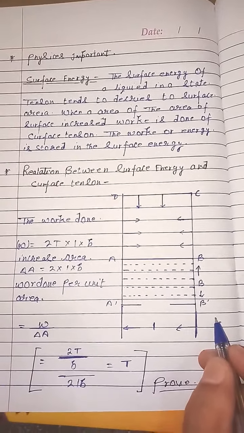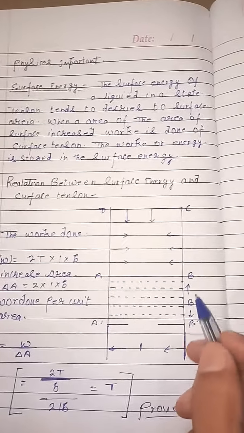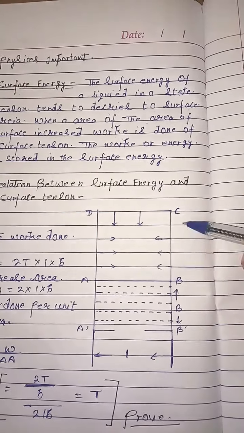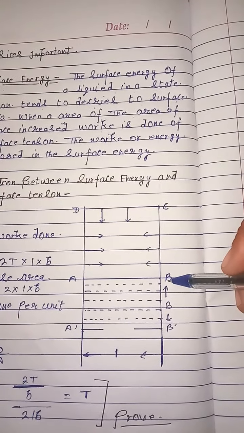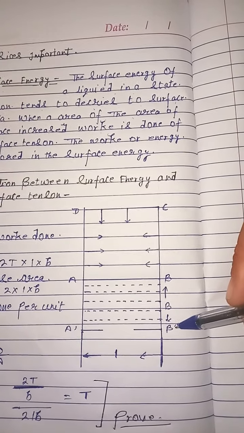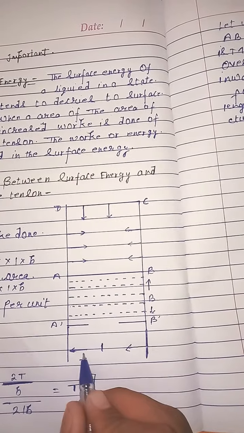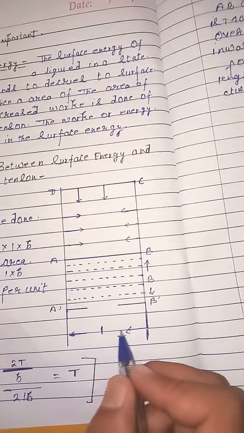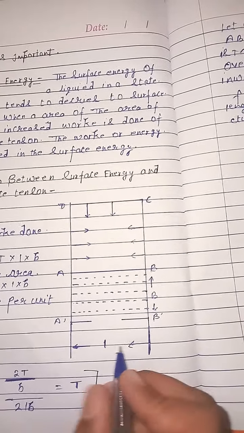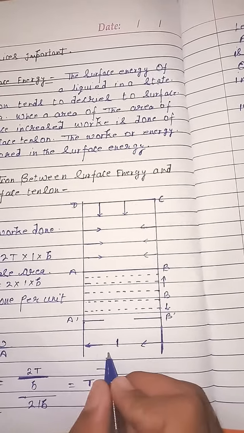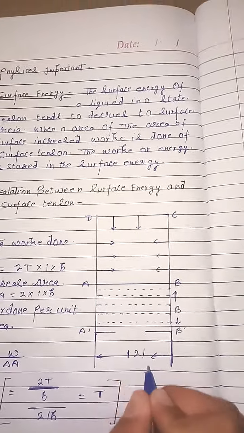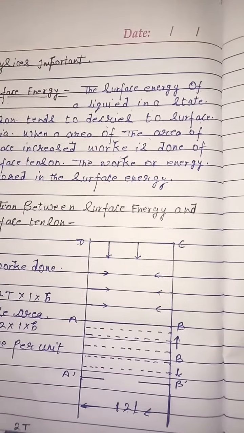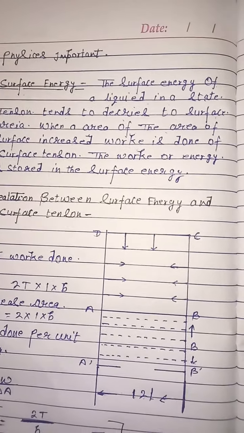We can consider a film on the wire frame ABCD. The film has two sides, so the length is divided into two parts, L and L, which we call 2L. We can say 2L is the length.